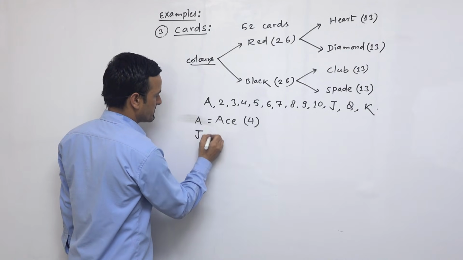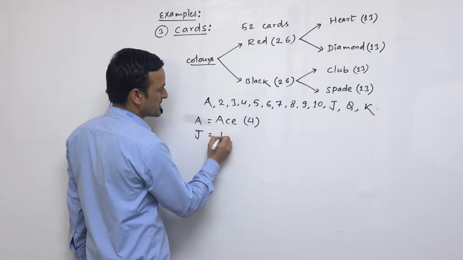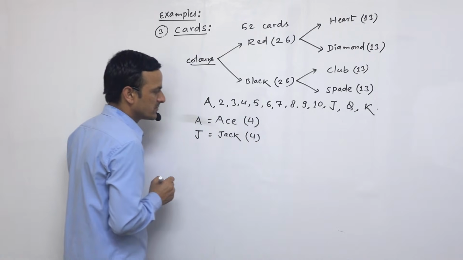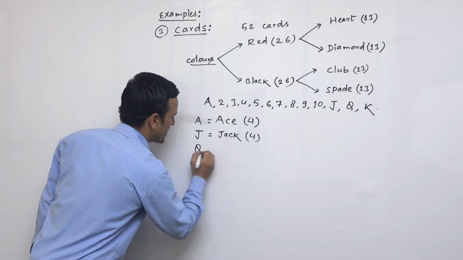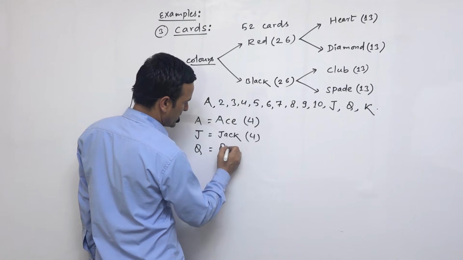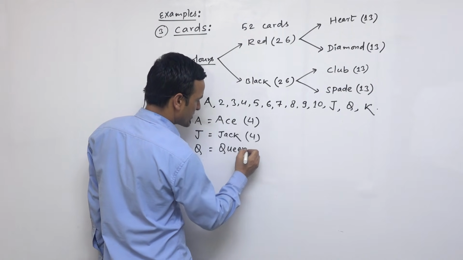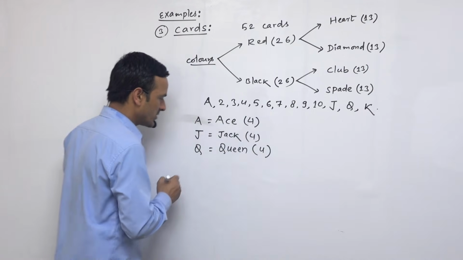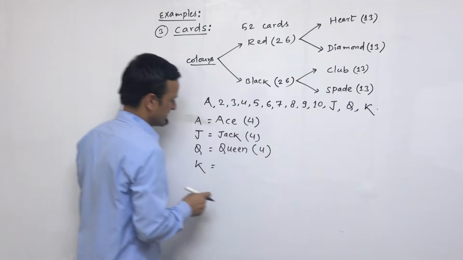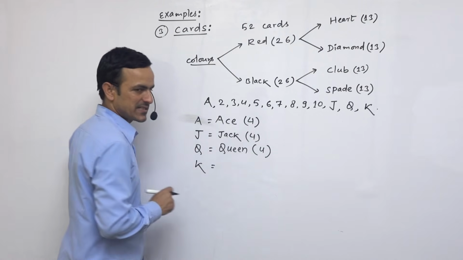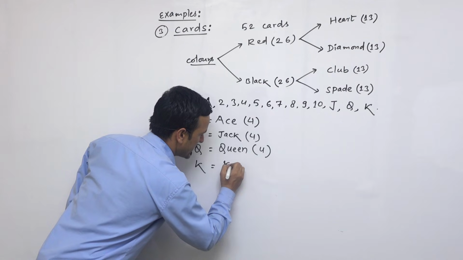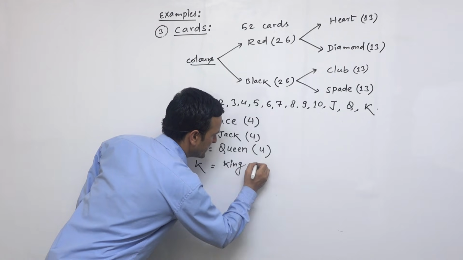And the J means what? This J means it is jack. It is also 4 number of jack, and another card is Q. So what does it mean? Q means its full form is queen, so it is also 4. And another symbol is K, and K means it is king. K-I-N-G, king, that is 4.